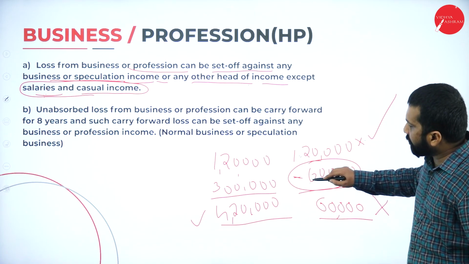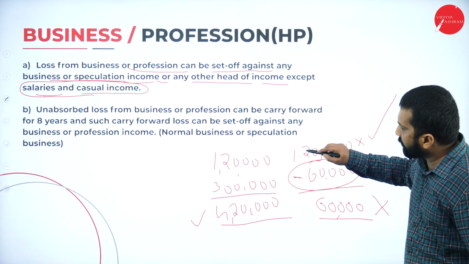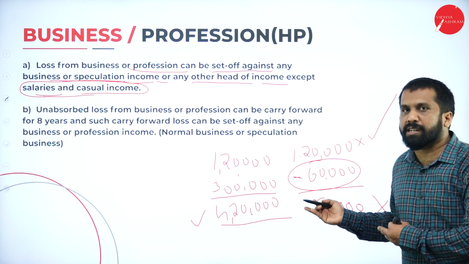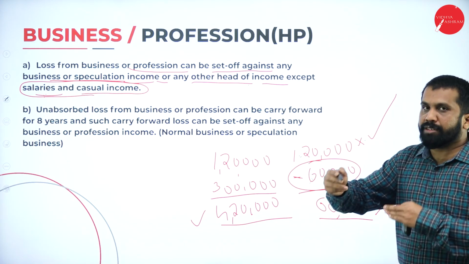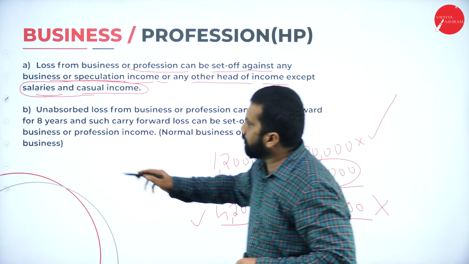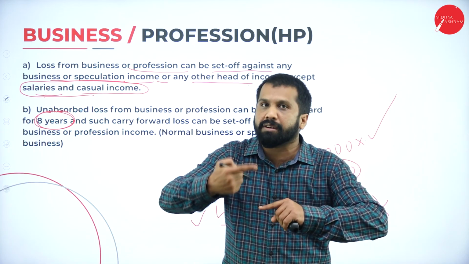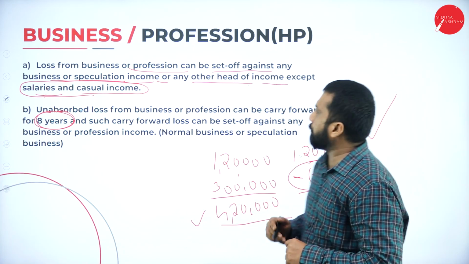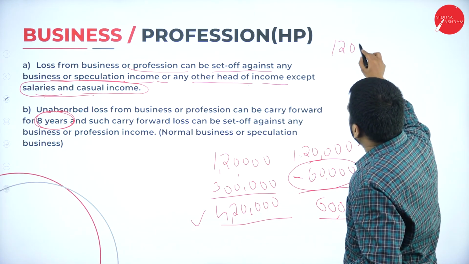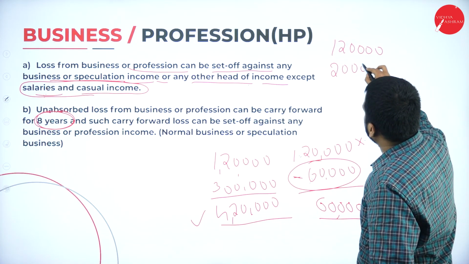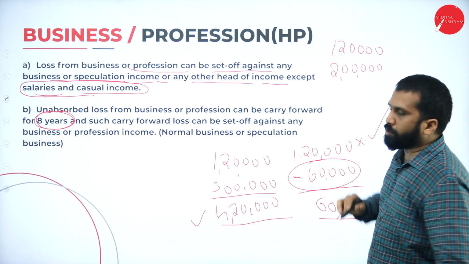Now, this 60,000 you cannot adjust with this salary. Then what should I do with this minus 60,000? You can carry it forward. How many years? 8 years you can carry. Next year what happened? Your salary is 1,20,000. Your tuition income is 2 lakh.